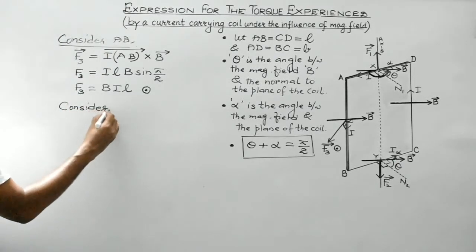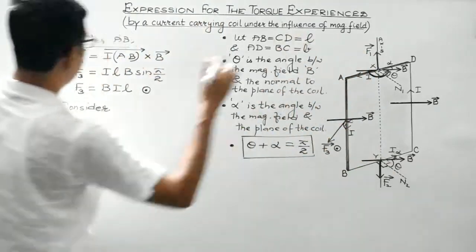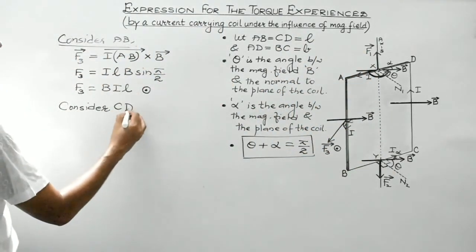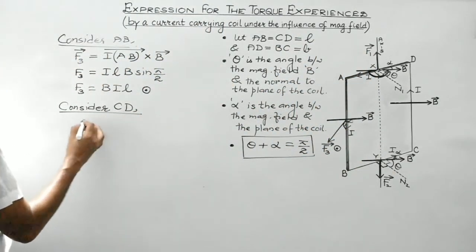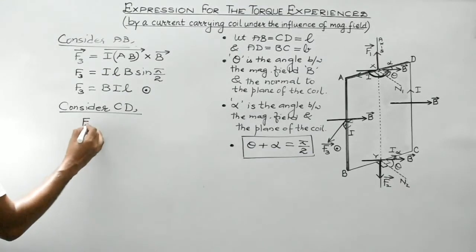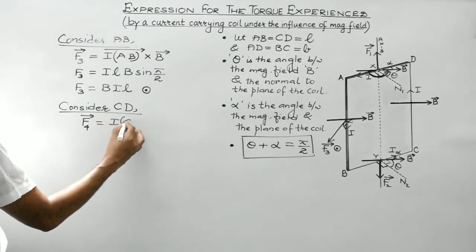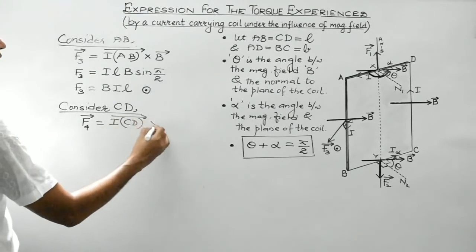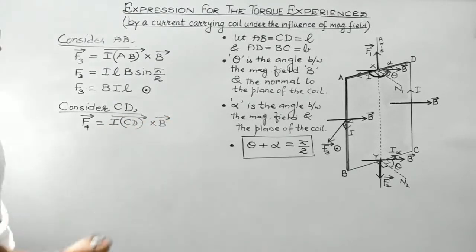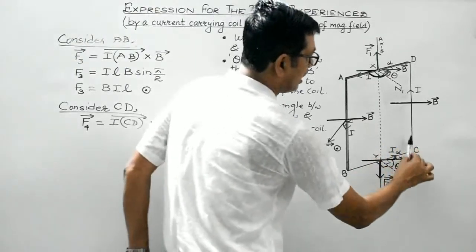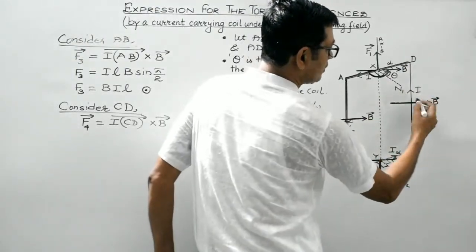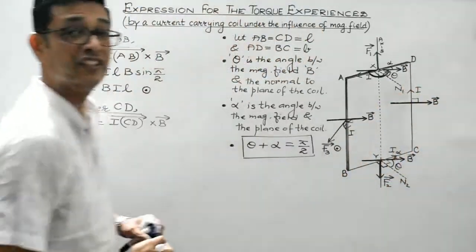Consider the fourth arm of the rectangular coil, that is CD. Let the arm CD experience magnetic force F4. It will be given by I, CD vector, cross B vector. Again, students, the angle between I CD vector and B vector is obviously 90 degrees, isn't it?